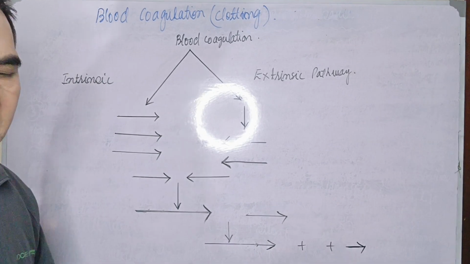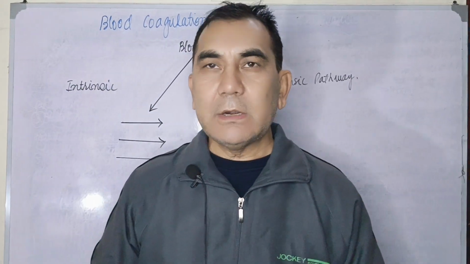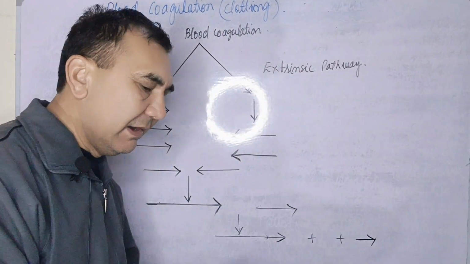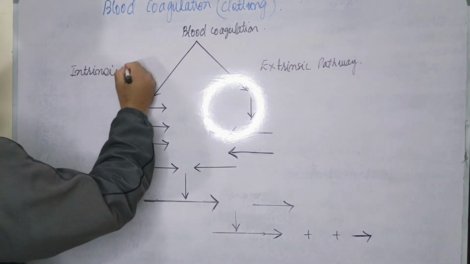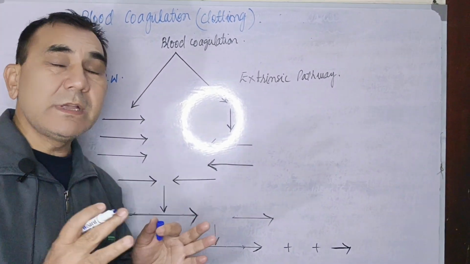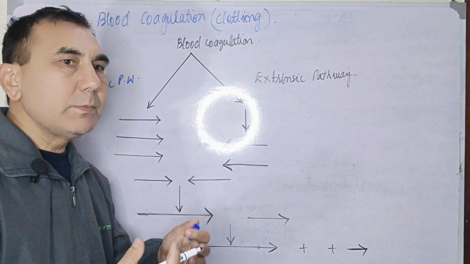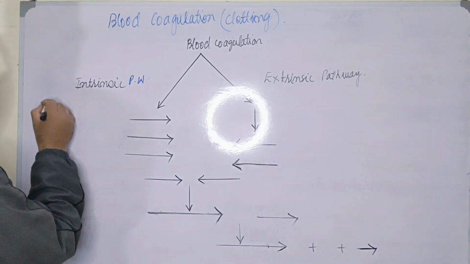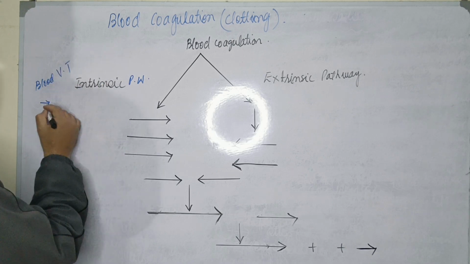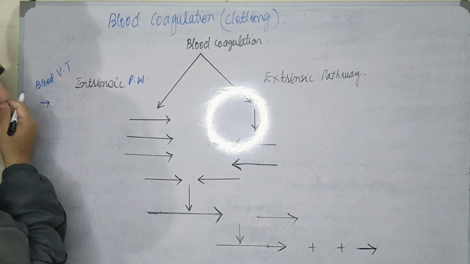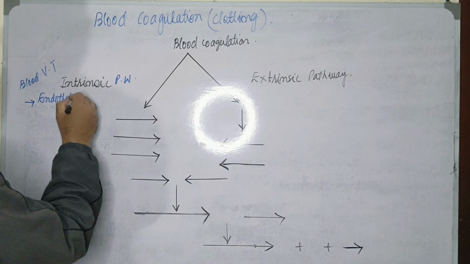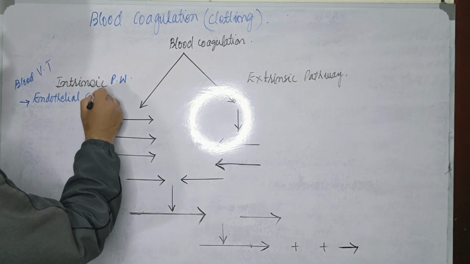The extrinsic pathway always starts at the tissue level, and the intrinsic pathway at the blood vessel level. Now when the intrinsic pathway starts, definitely the tissues have become injured, so what will happen? When the tissues are injured, the blood vessel tissues will be injured. You know very well, the blood vessel tissue is made up of the endothelial collagen fibers.